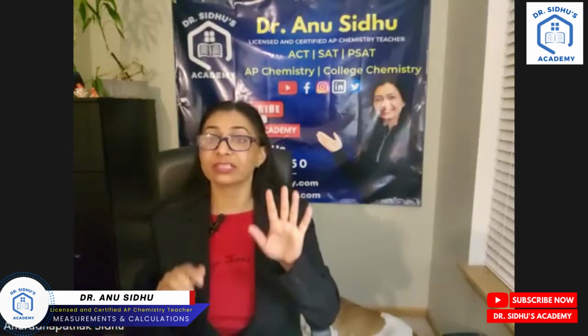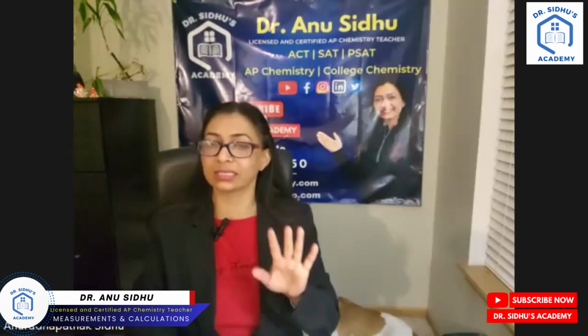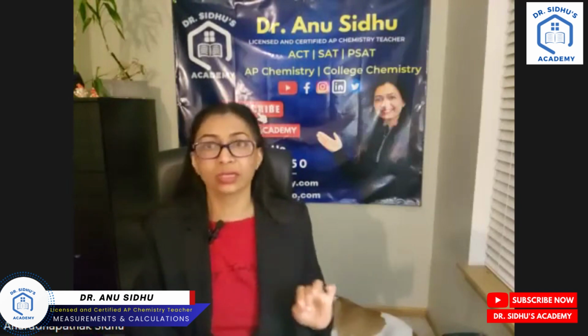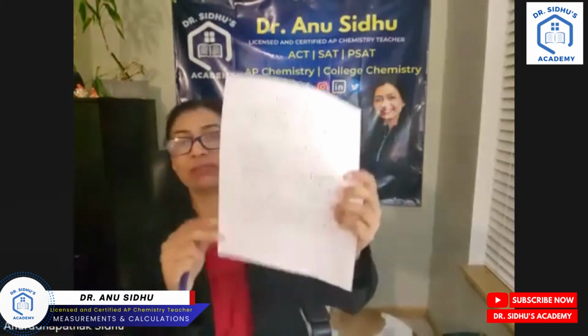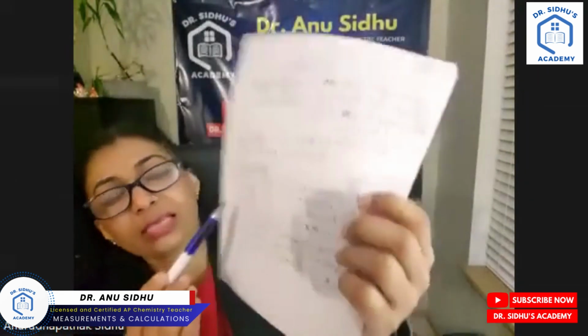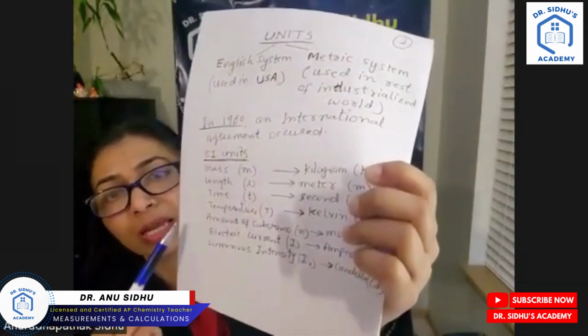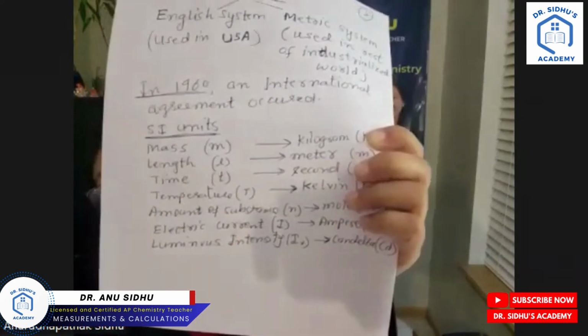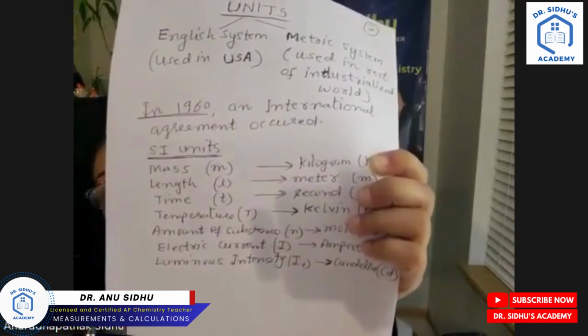We have 7 SI units, which are very important in chemistry and physics. They are mass, length, time, temperature, amount of substance, electric current, and luminous intensity.